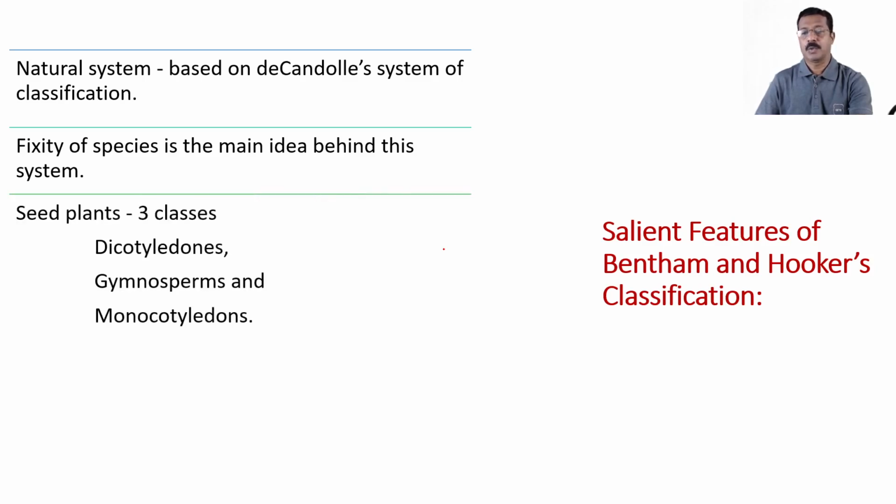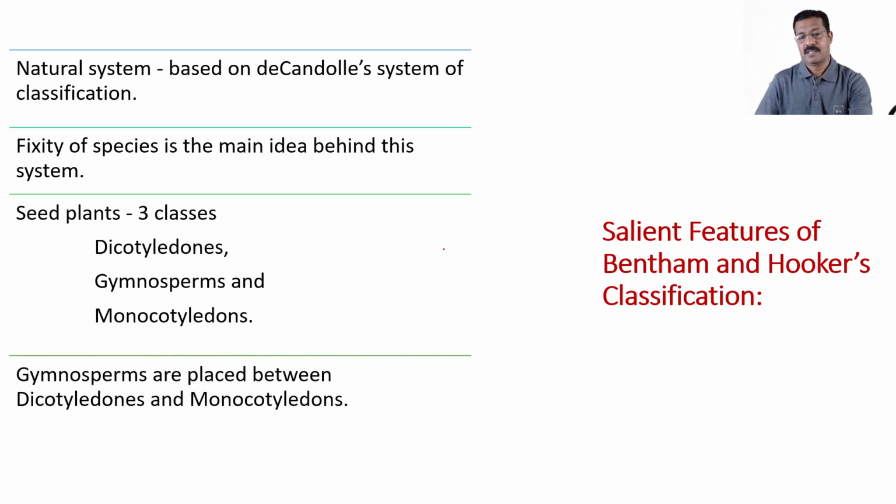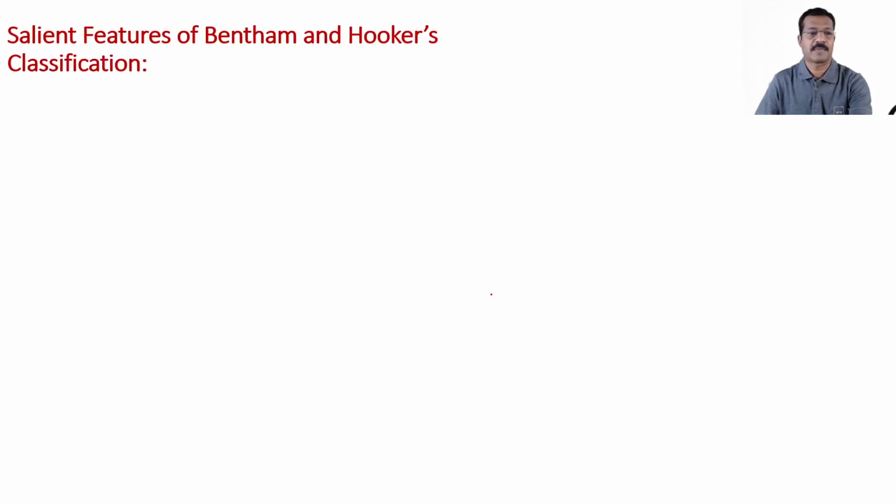Seed plants are grouped into 3 classes, that are dicotyledons, gymnosperms, and monocotyledons. Here gymnosperms are placed in between dicotyledons and monocotyledons. So these are some salient features of Bentham and Hooker's system of classification.